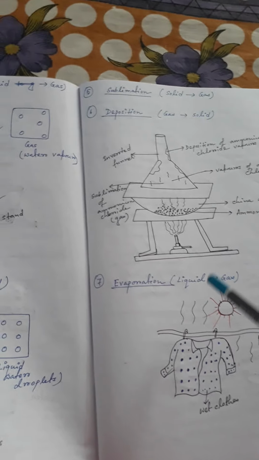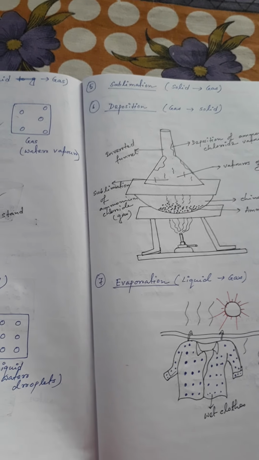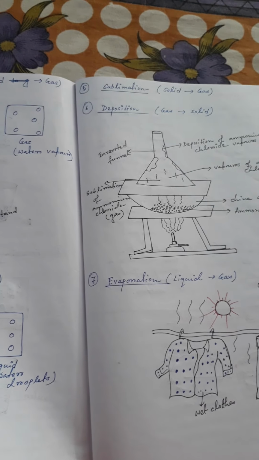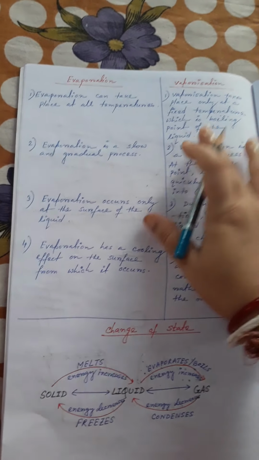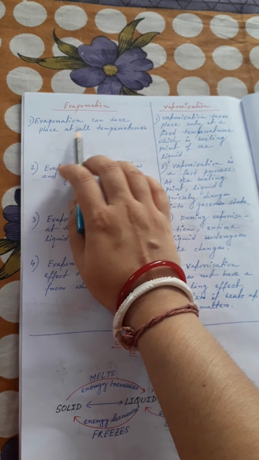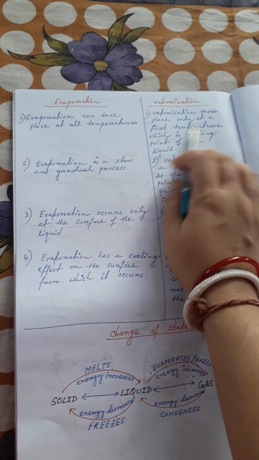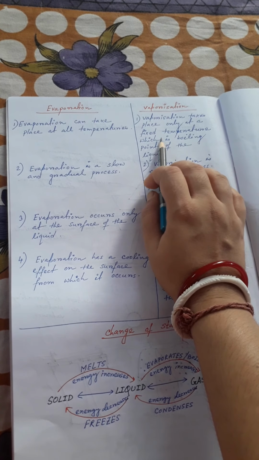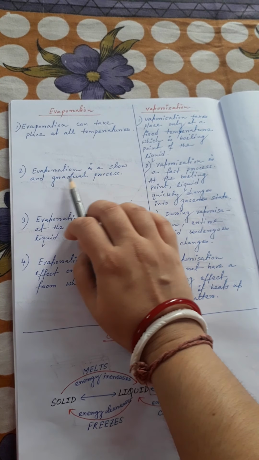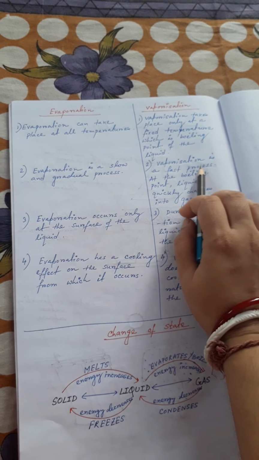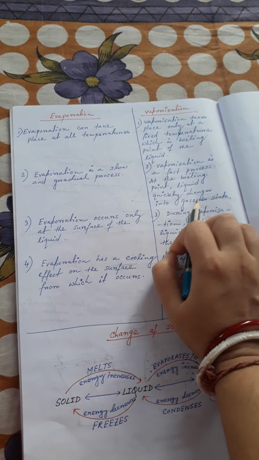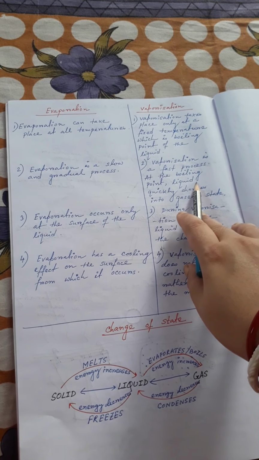What is the difference between evaporation and vaporization? This is very important, and we will see it now. Evaporation can take place at all temperatures, and vaporization takes place only at a fixed temperature, which is the boiling point of the liquid. Evaporation is a slow and gradual process. Vaporization is a fast process. At the boiling point, liquid quickly changes into the gaseous state.